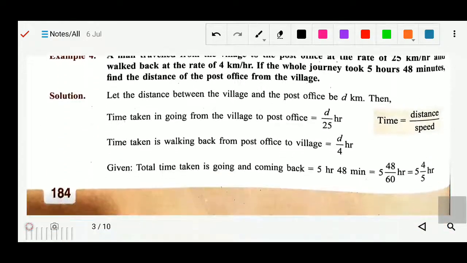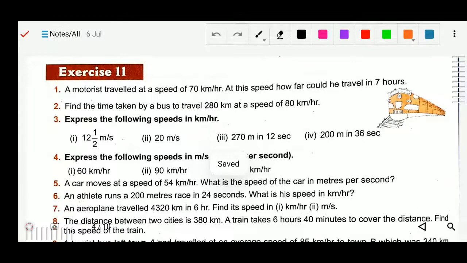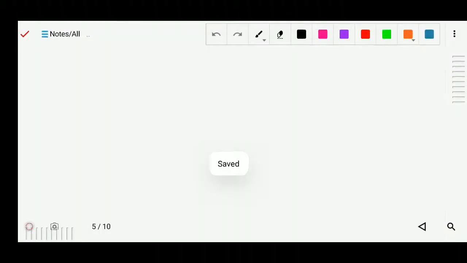Our exercise is 11. Exercise 11. Okay, first question. A motorist travels at a speed of 70 kilometer per hour. At this speed, how far could he travel in 7 hours? So speed is given, time is given, and you only have to find the distance. So very easy.